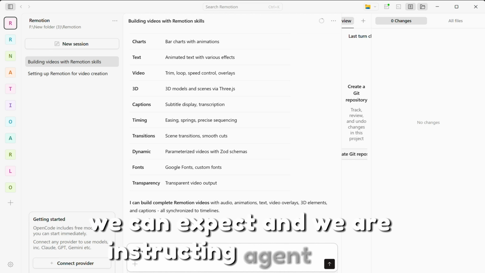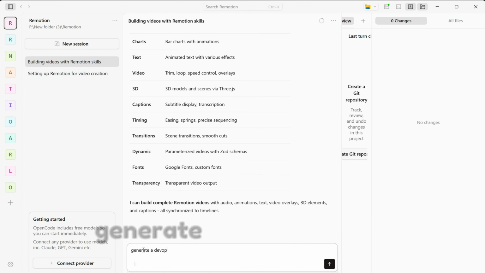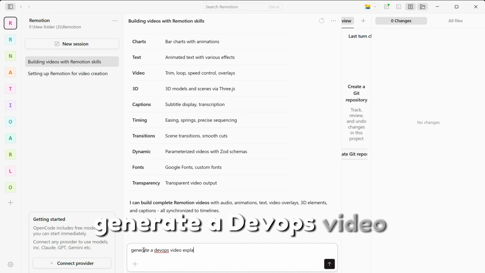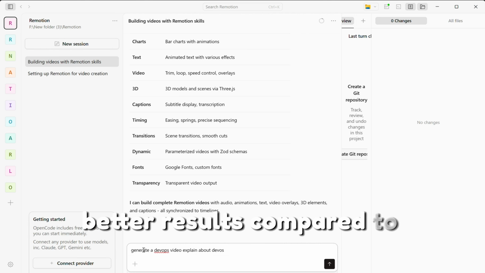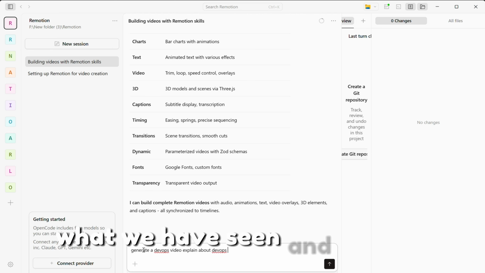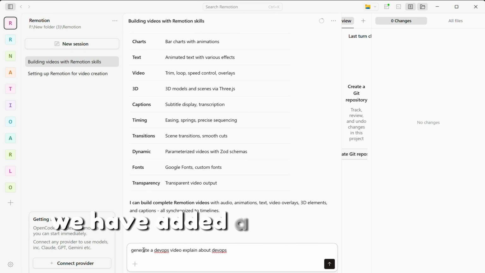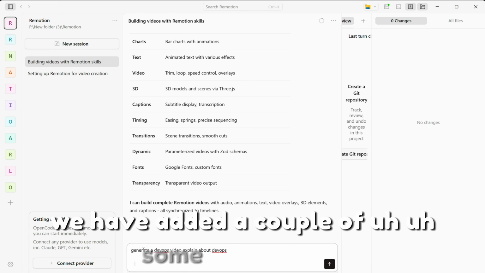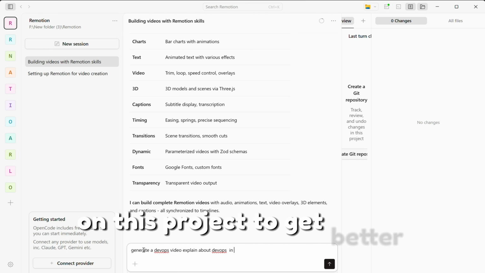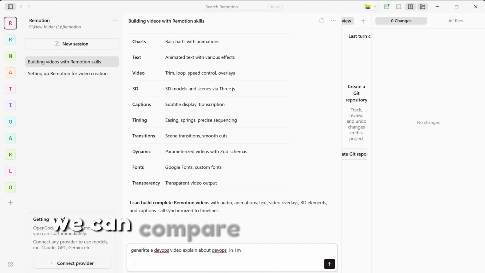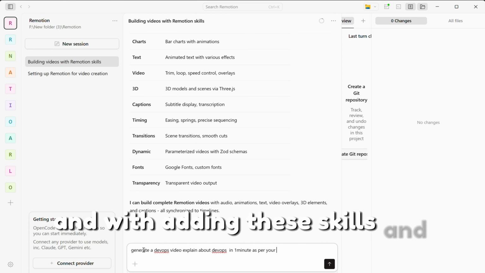We are instructing the agent to generate a one-minute DevOps explanation video, and we can expect better results compared to the video we saw before. And we have added some GitHub skills to this project to get better results. We can compare both videos side by side, without the skills and with these skills, and check both videos.